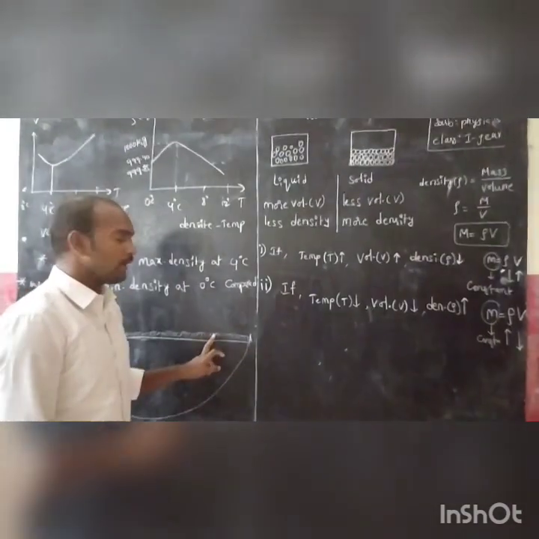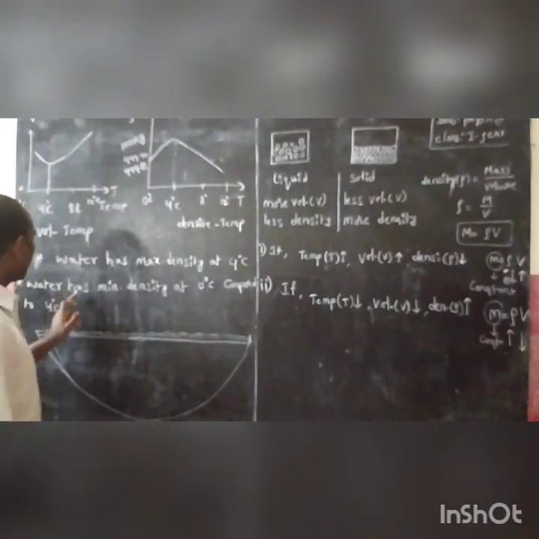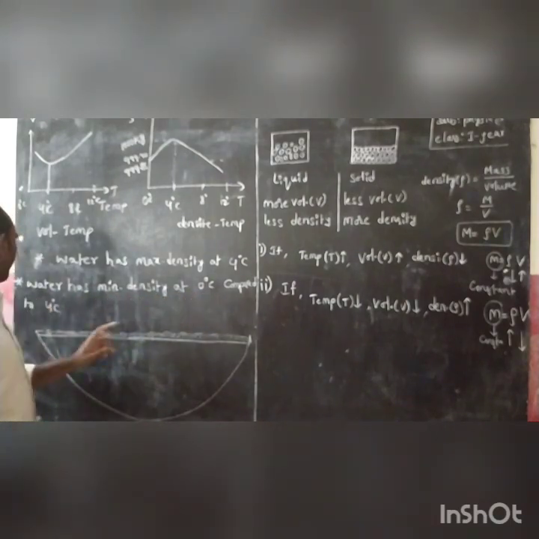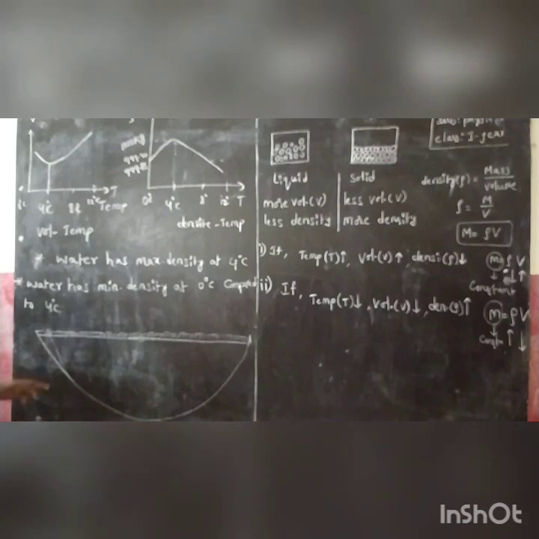So ice has minimum density. Water has minimum density at 0 degree centigrade compared to 4 degree centigrade. Is it clear?